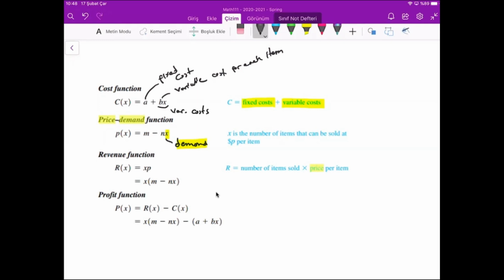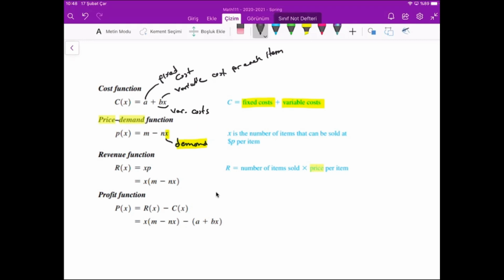How can we find the M and N? We need a regression analysis to calculate the price demand function. When we need it, I will explain. But in the following questions, this function can be given directly. As you see, functions are very important because these concepts are represented by functions. And the revenue function is very simple. Don't forget this idea: number of items sold times price per item.